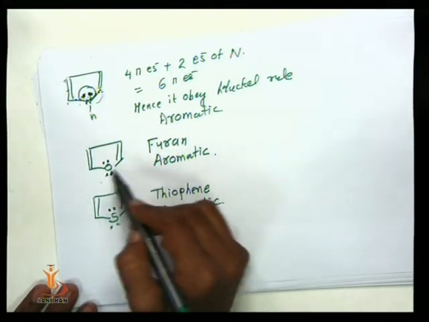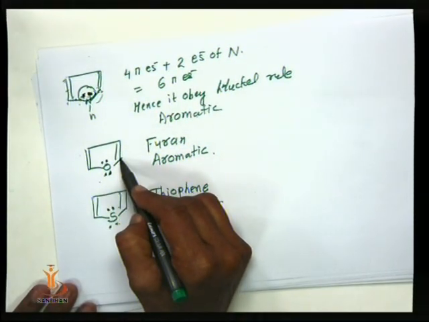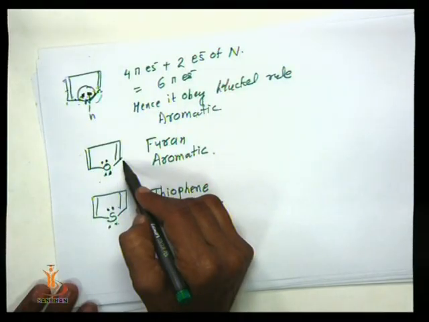In the same way, furan, according to the Huckel rule, we can't say that furan is aromatic. It is non-aromatic.